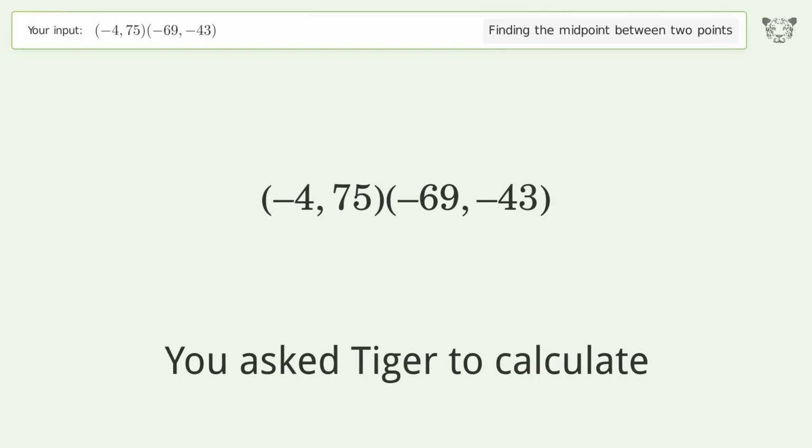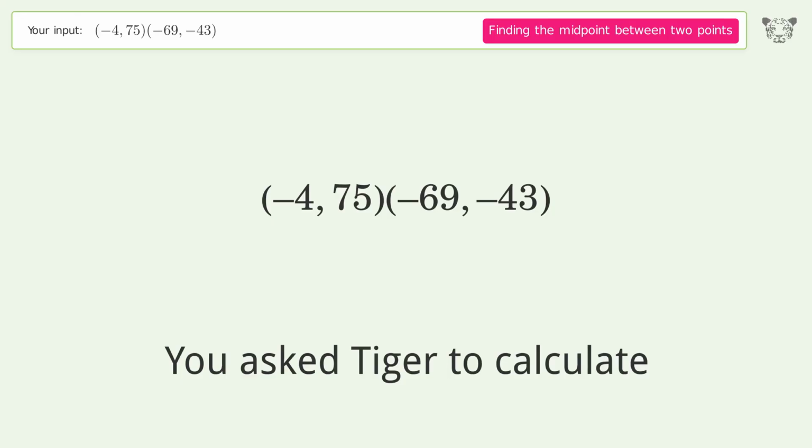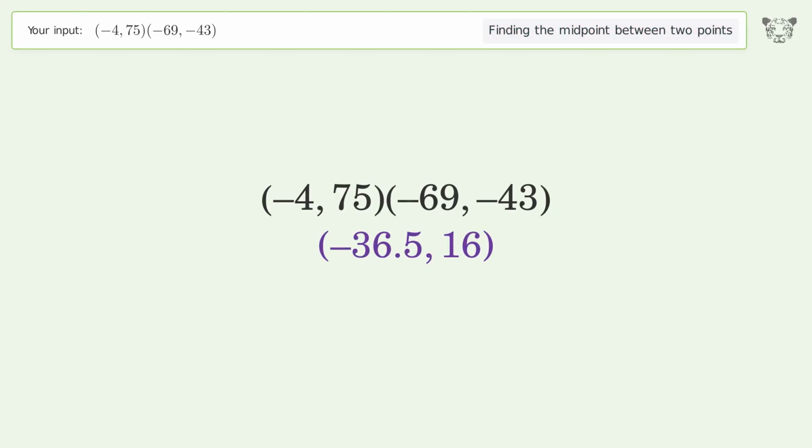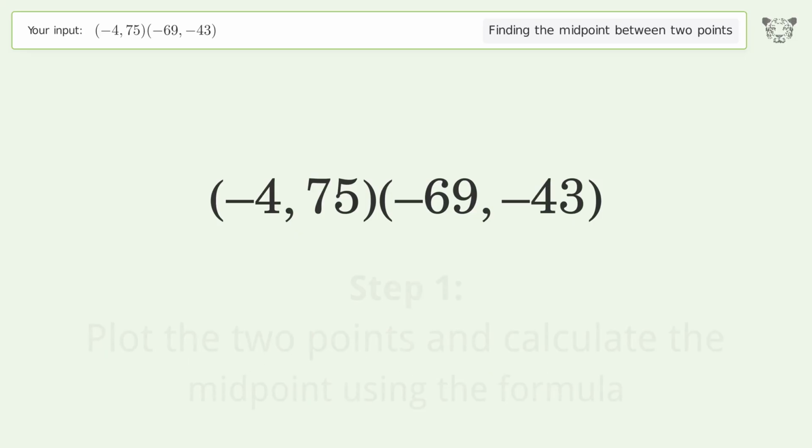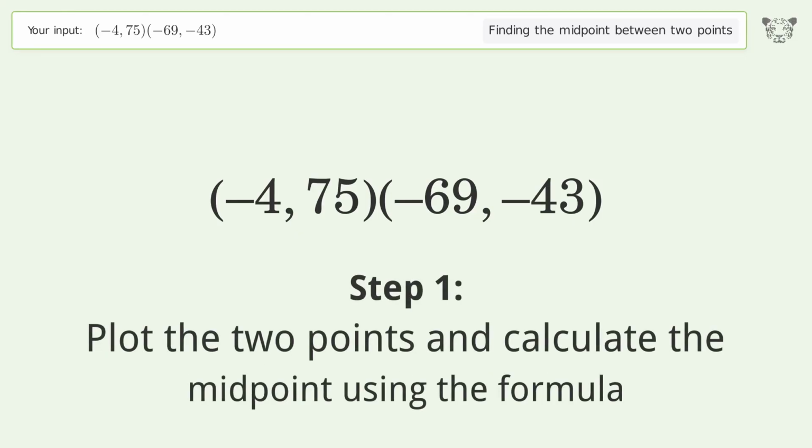You ask Tiger to calculate. This deals with finding the midpoint between 2 points. The midpoint between the 2 points is negative 36.516. Let's solve it step by step. Plot the 2 points and calculate the midpoint using the formula.